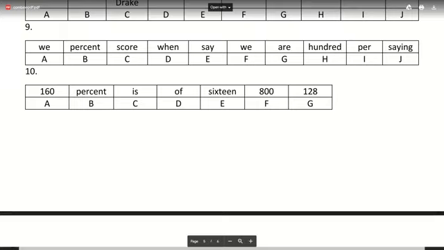Susanna got it right: 16% of 800 is 128. So that one is gone to her. Well done to you all. Ashmi, that's gone. The answer for that one is 16%.